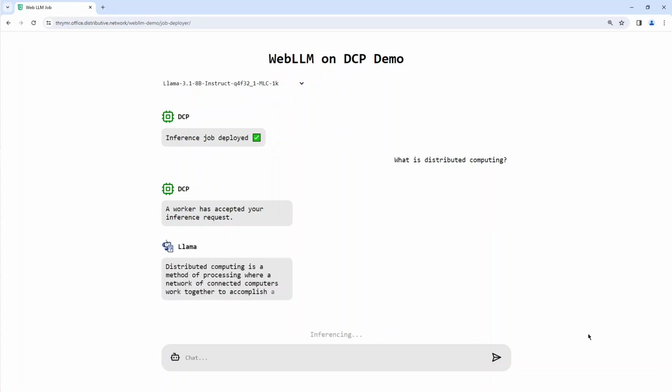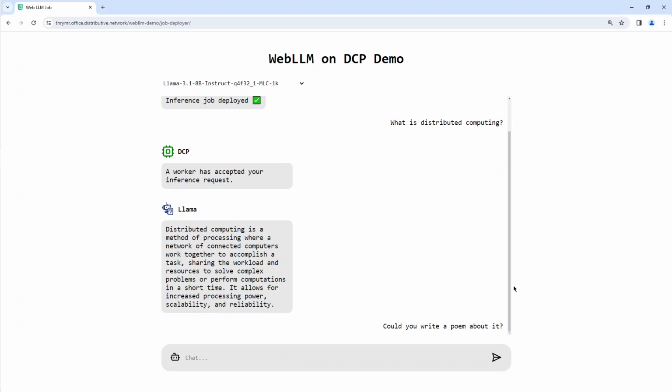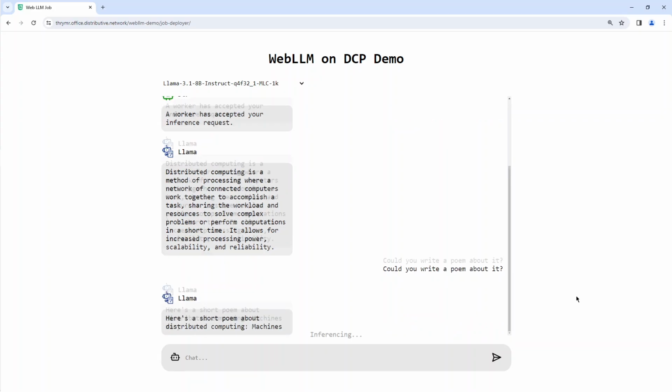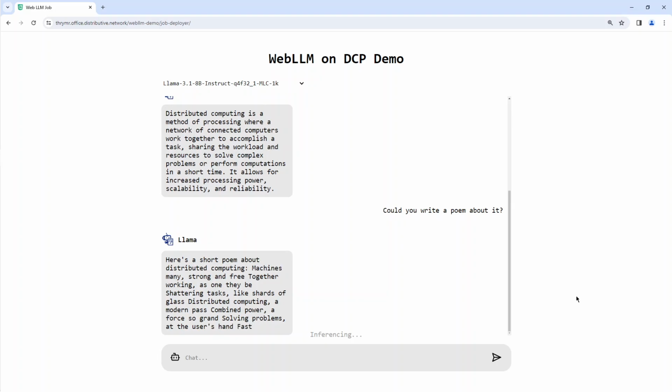All right, so now that the worker has started inferencing, we can see the results streaming in using the DCP console streaming API. Let's ask it maybe a follow-up question. Could you write a poem about distributed computing? We'll see this time it'll be a bit faster. Once the worker picks it up, it will immediately start responding with the stream of the poem it's writing.